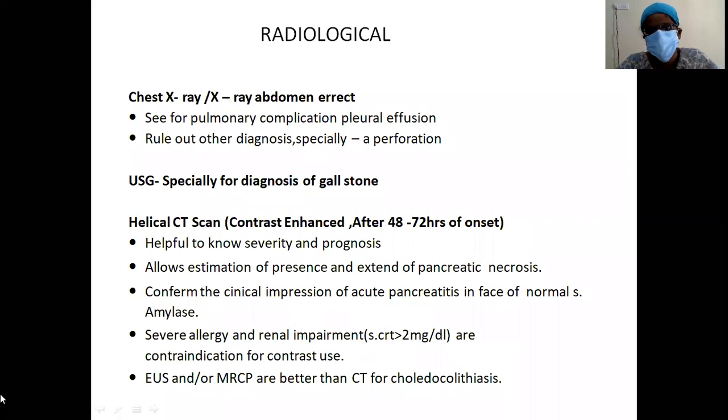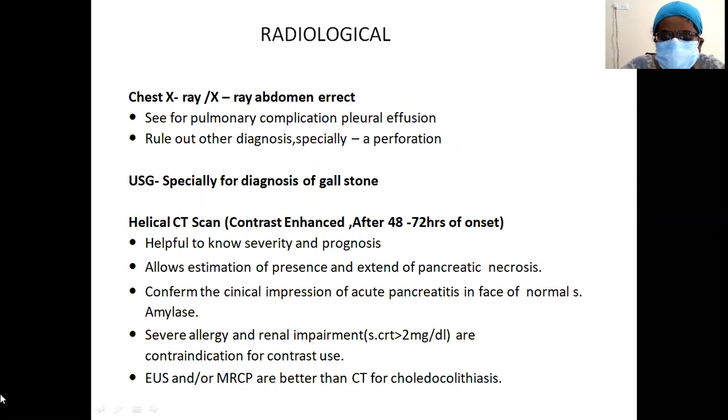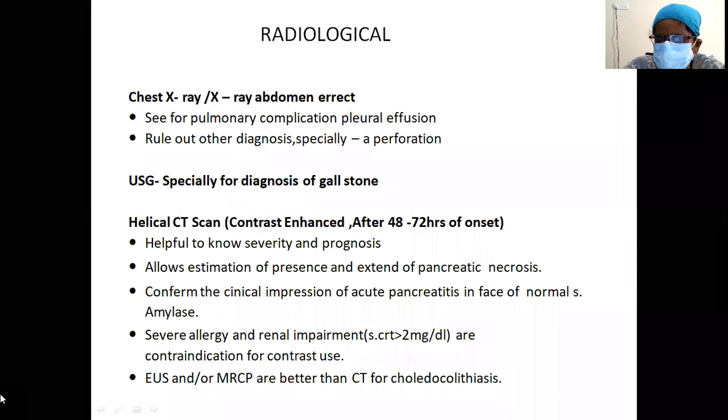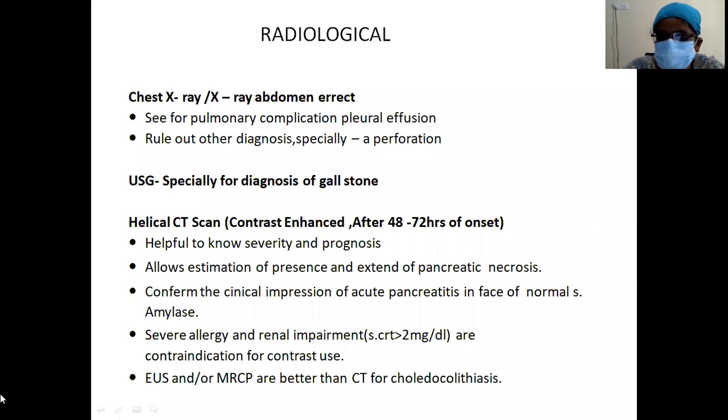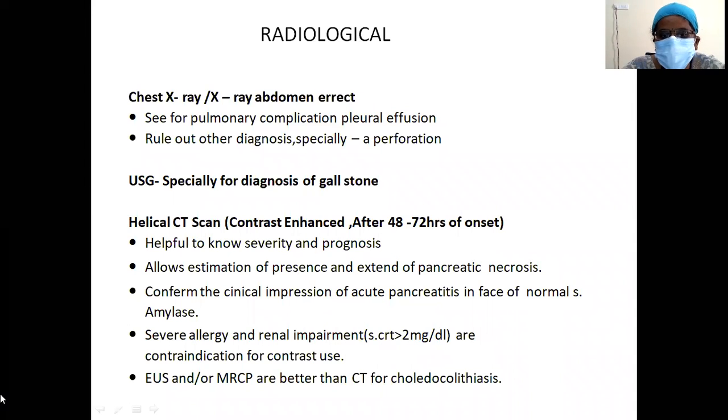What are the radiological findings in acute pancreatitis? Radiological investigations: chest X-ray or X-ray erect abdomen. On X-ray, the most common findings will be basal atelectasis and pleural effusion. You can check for a left pleural effusion. Rule out other diagnoses, especially perforation. Here in acute pancreatitis, you may occasionally have dilated, distended bowel loops because of intestinal ileus. But you have to rule out other causes. As it is an acute abdomen, you have to rule out causes like perforation.